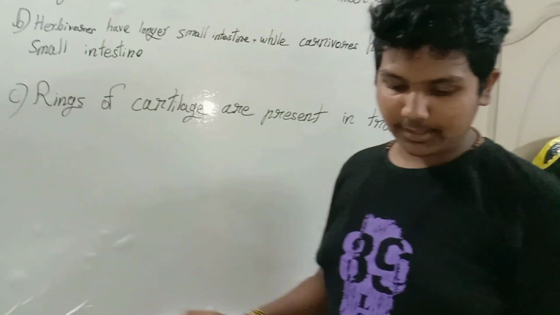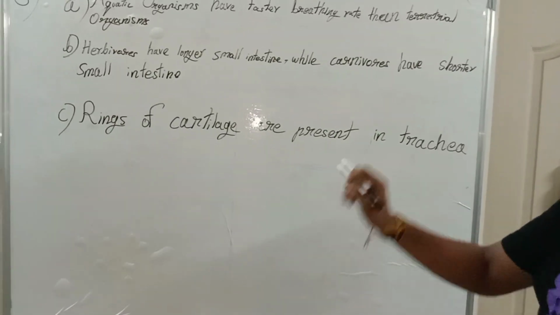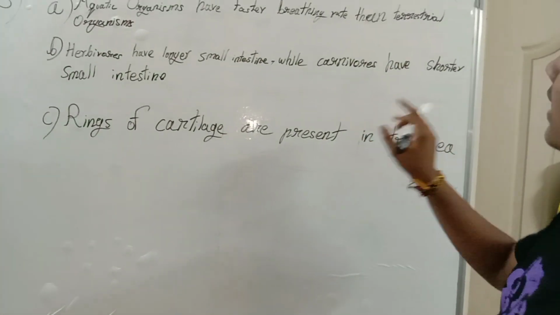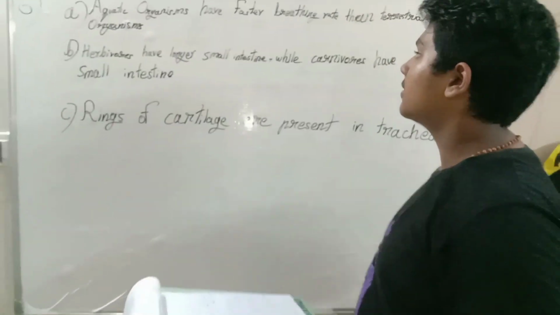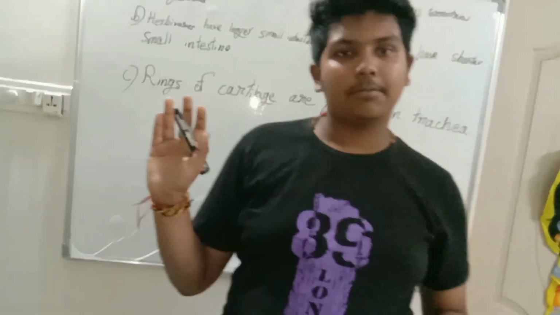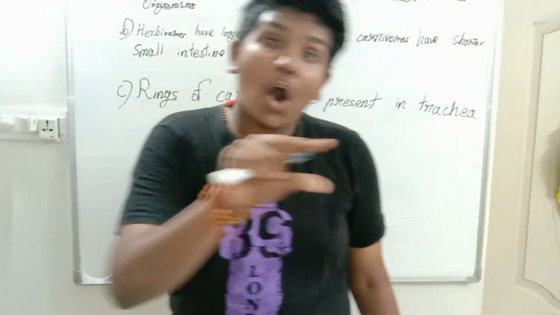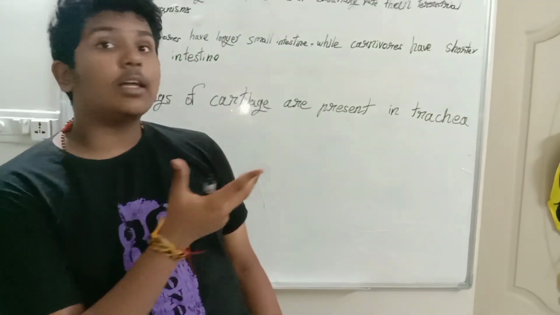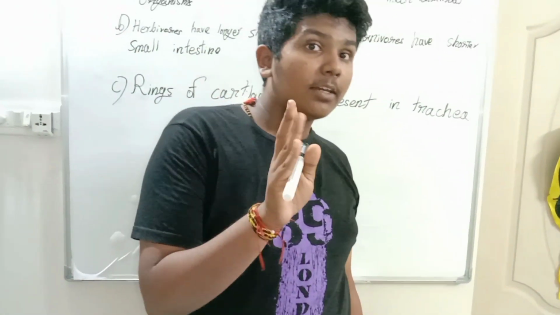Now, next. Herbivores have longer small intestines, while carnivores have shorter small intestines. So what does this mean? It is saying herbivores like cows and goats have longer small intestines, as for carnivores like tigers and lions, they have shorter small intestines.